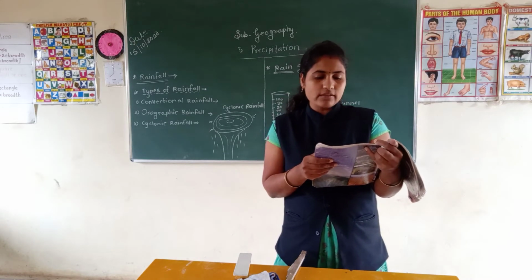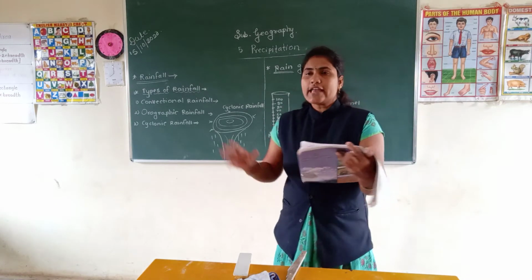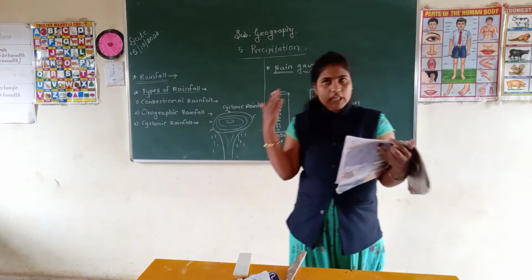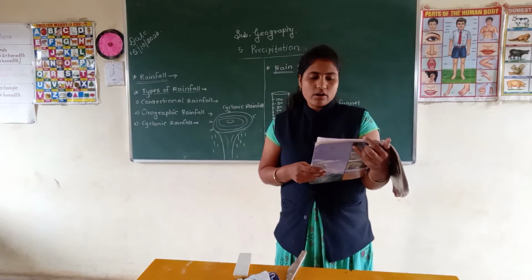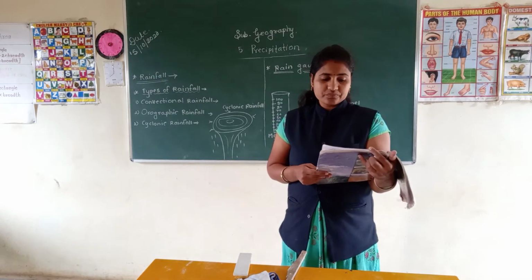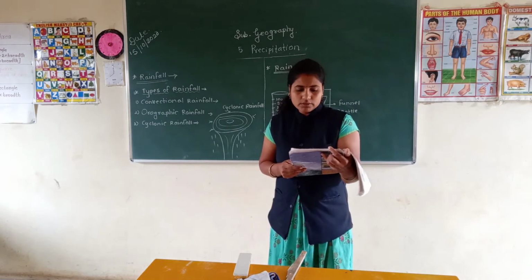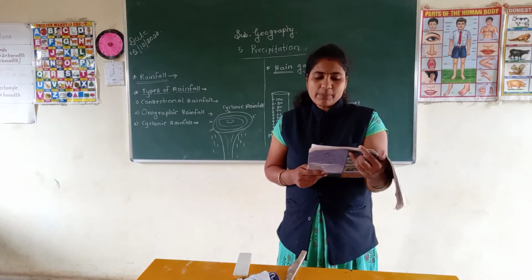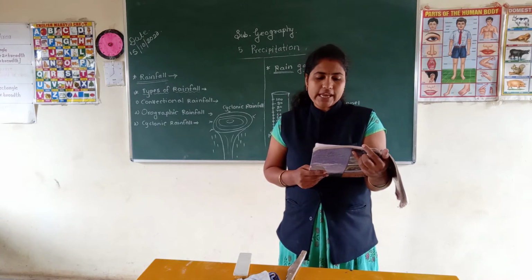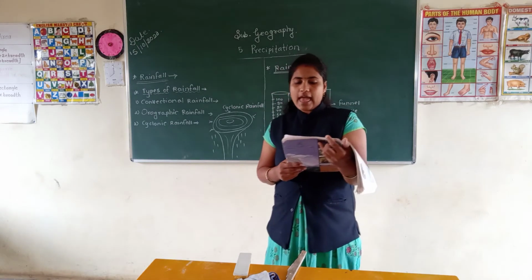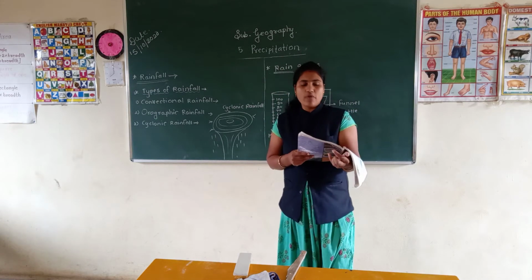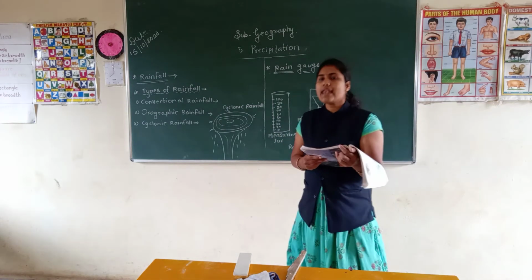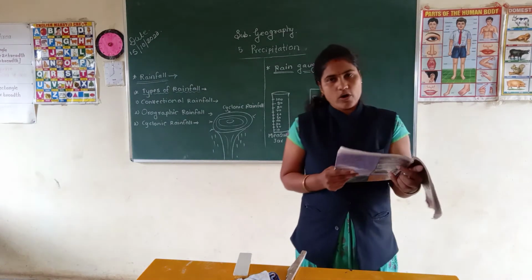Let's understand by an example. If we directly collect that rainwater, without penetration, without runoff, without evaporation, how much is accumulated? How to measure? Now see the example. If 1 millimeter of rainfall occurs over 1 square kilometer, then we get 10 lakh liters of water from it. So 1 millimeter of rain over 1 square kilometer is considered as 10 lakh liters of water.